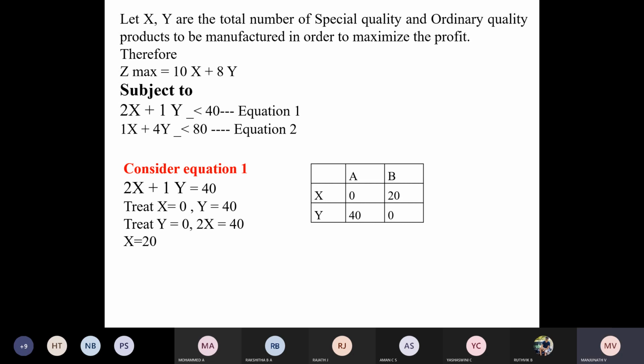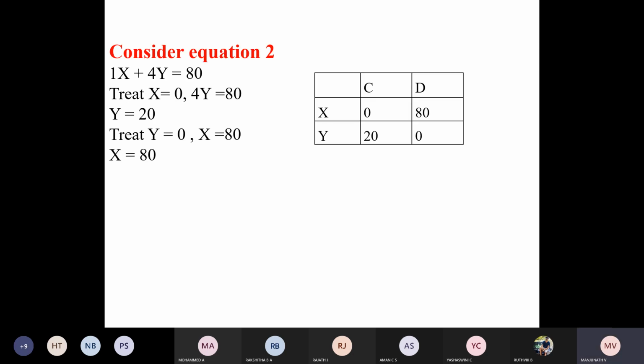For equation 1, 2x is equal to 40, which means x is equal to 40 divided by 2, that is equal to 20. Shall I go to the next slide? Now this is for the CD line: 1x plus 4y is equal to 80.